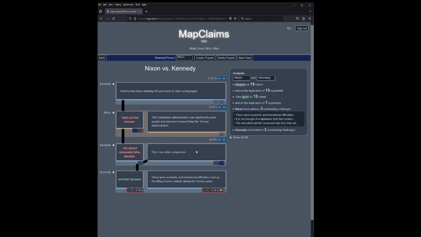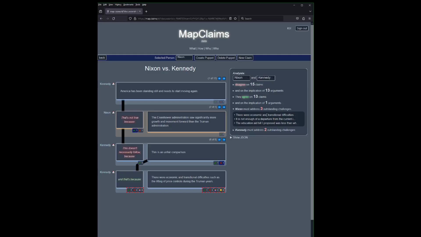But it's not clear to me if he would disagree that there were economic difficulties, or if he would disagree that those difficulties make this an unfair comparison. This is why it's important to identify unaddressed arguments like this. It's not clear which part of this argument Kennedy might want to further support without first understanding which part Nixon actually disagrees with. Next up, we have a shorter one for Nixon.